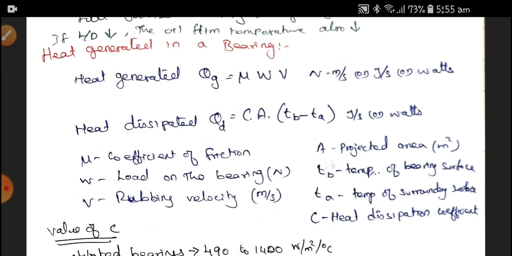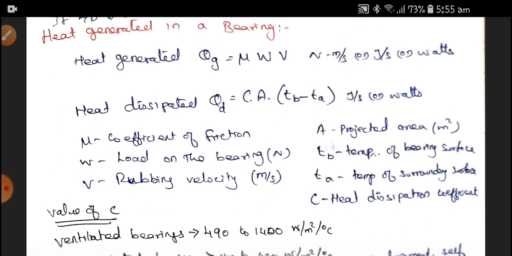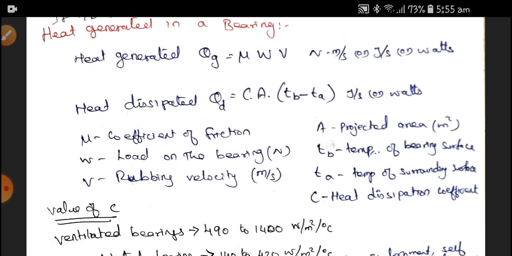The heat dissipated by the bearing Qd is equal to C into A into Tb minus Ta. Here C is the heat dissipation coefficient, A is the projected area, Tb is the temperature of the bearing surface, and Ta is the surrounding temperature.